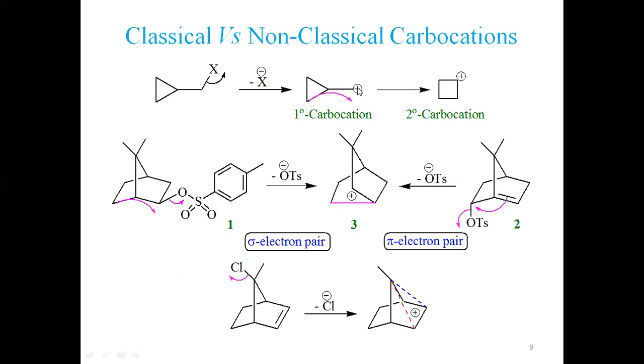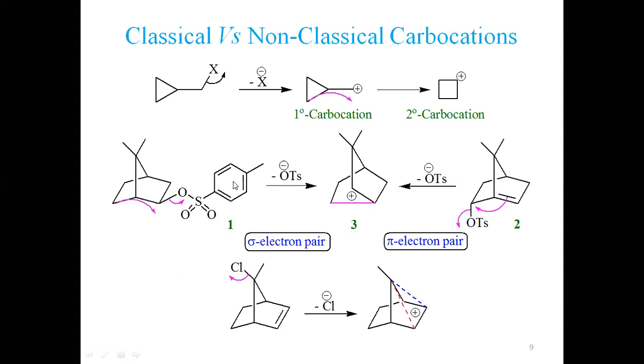One, this is a primary carbocation. Second, this is a secondary carbocation. Similarly, this is more strained, this is less strained. So this carbocation is much more stable than this primary carbocation. So that's why this cation is stabilized by a sigma bond electron pair. So that's why this is also a non-classical carbocation. Now look at the other.